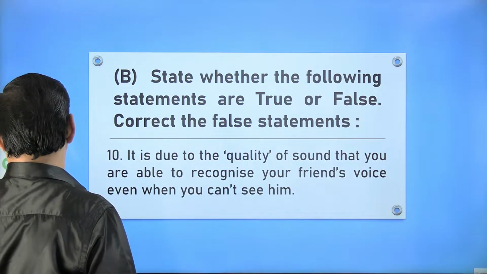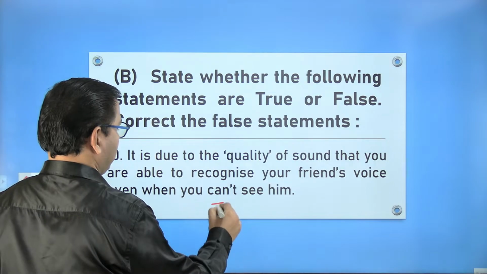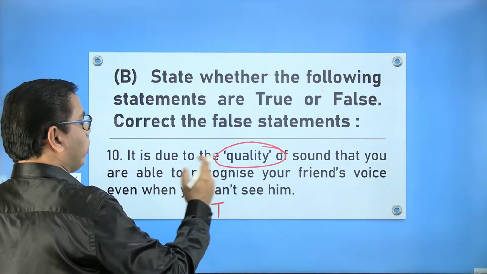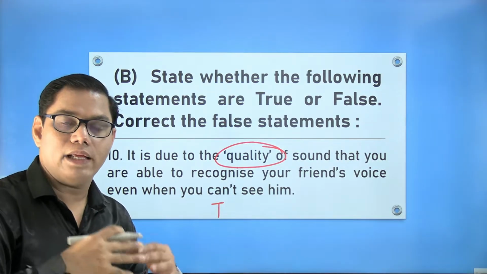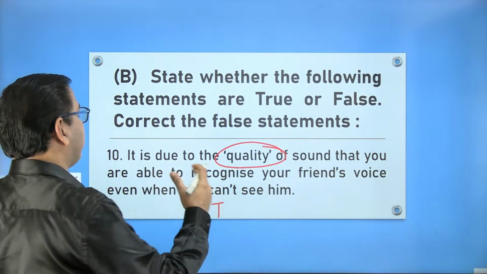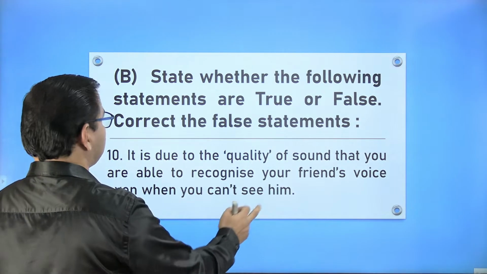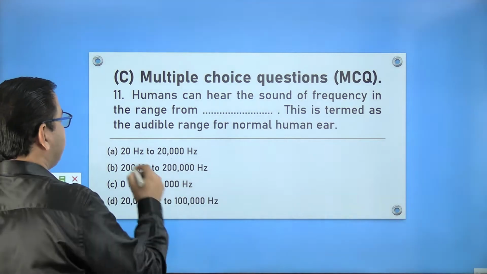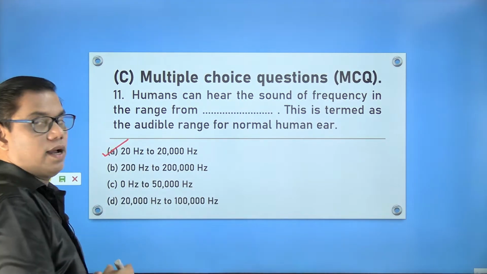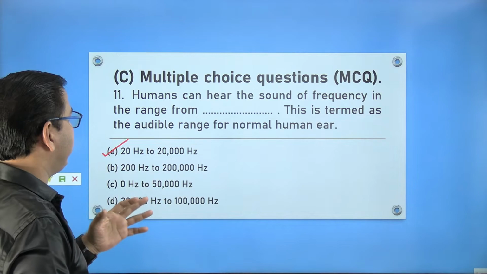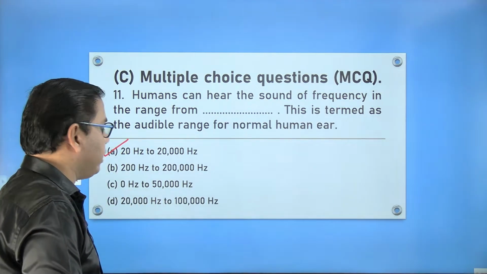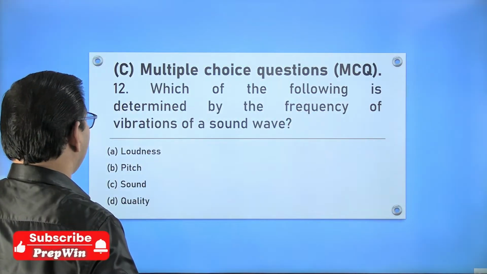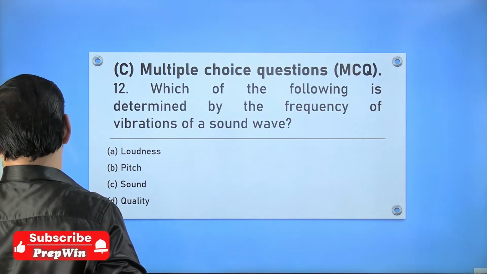Now the last statement, the 10th one, is true. Quality of a sound depends upon the waveform. So two different persons and even two different musical sounds have a different quality. So the answer is true. Right? Now this is the memorizing question. Here the correct answer is A. The 11th correct answer is A. Human range is 20 Hertz to 20,000 Hertz. Correct?